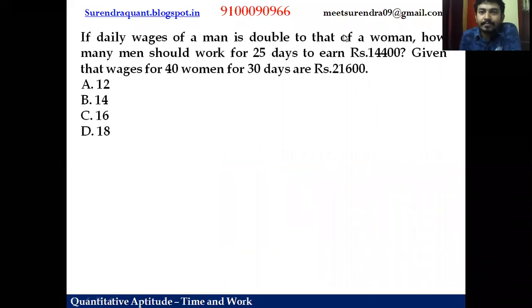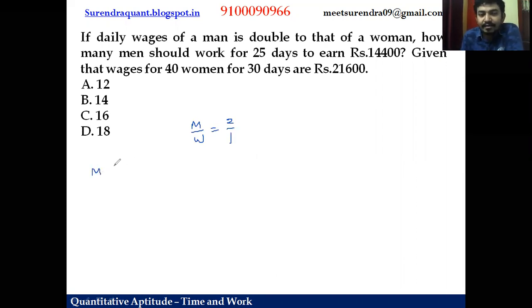Yeah, this is a very good question. If the daily wage of a man is twice that of a woman, so the man to woman wage ratio is 2:1. Yes or no? What he says: man's wage is 2 times that of a woman. If a woman is paid 1 rupee, a man will be paid 2 rupees. So that's what the ratio tells. How many men will work for 25 days to earn 14,400 rupees, right?